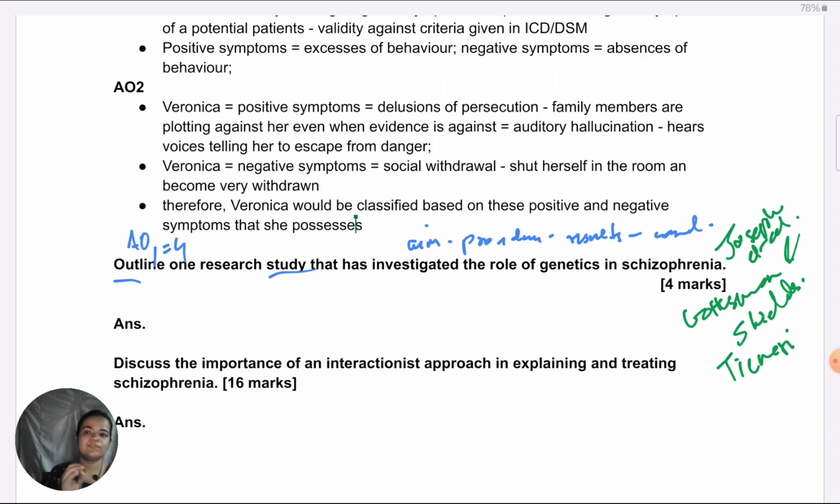Then students feel I lost marks because I did not name the researcher. That's not the case. They haven't cut your marks because you didn't name the researcher, they've cut it because you've not effectively summarized the procedure. So make sure you're doing it correctly.